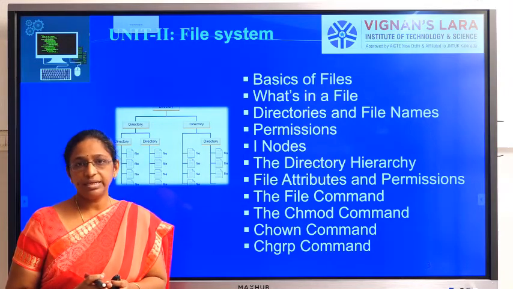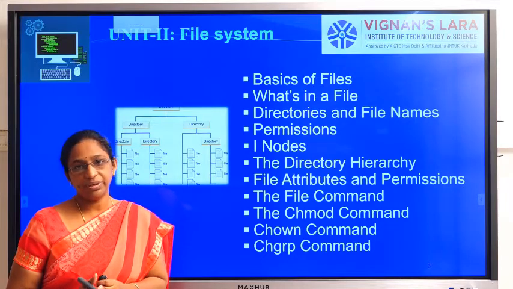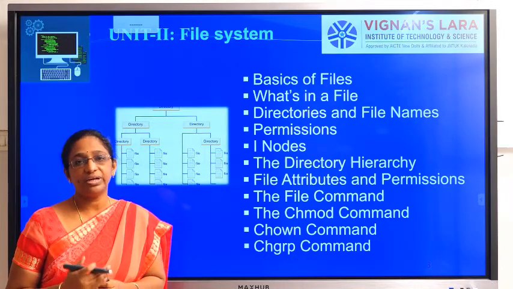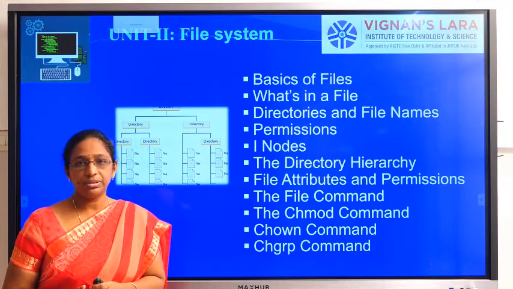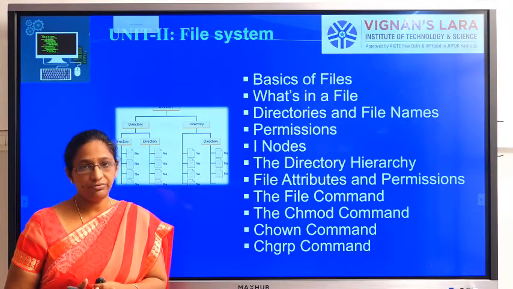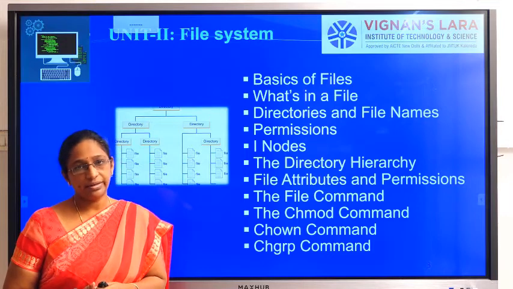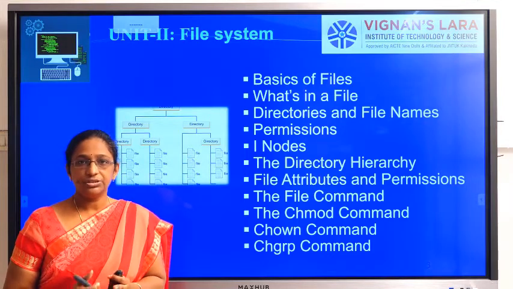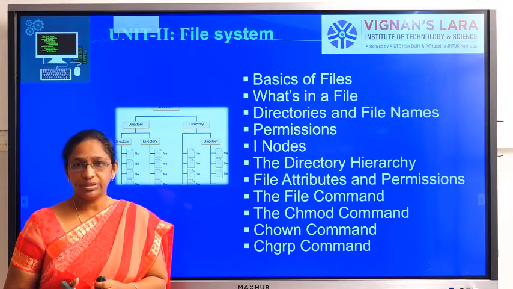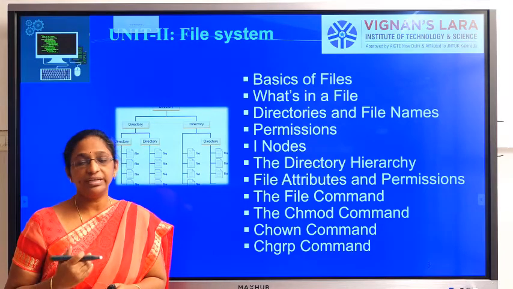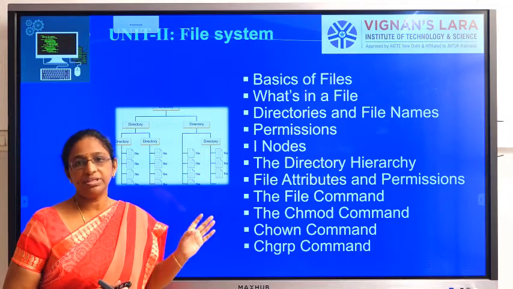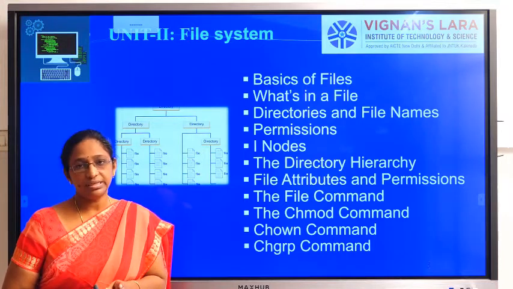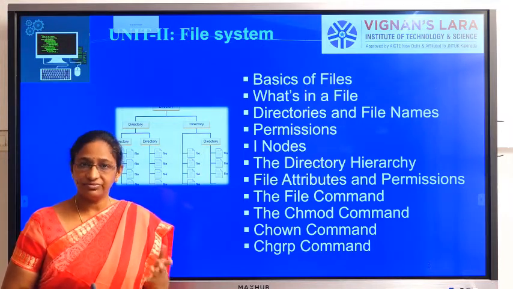Files are given permissions like read, write, execute. Depending upon the ownership, different permissions can be given. Owners can have read, write, execute permissions, whereas the other members, the group, can be given only read, write permission. So Unix provides us with permissions in the sense of who can access the files.